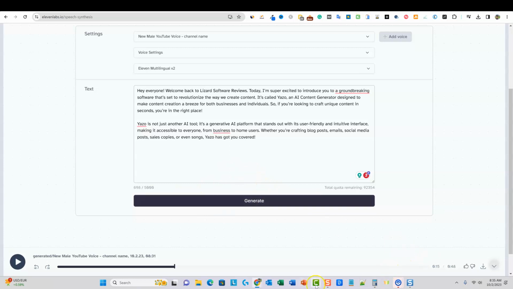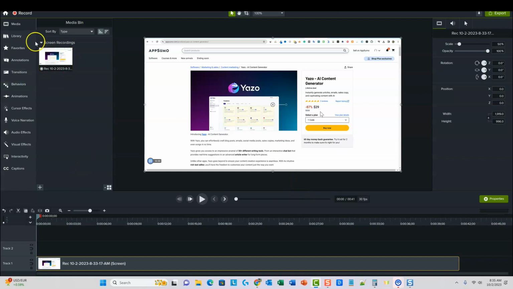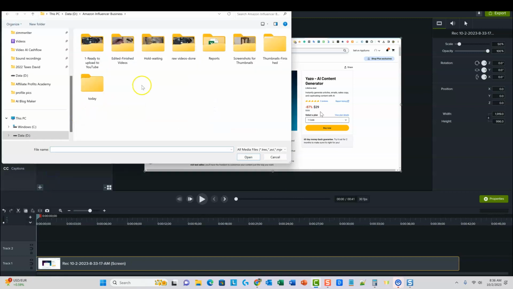So what we'll do is we'll come back over here into Camtasia and we will go to add our file. So import media. We'll come up over here to downloads.